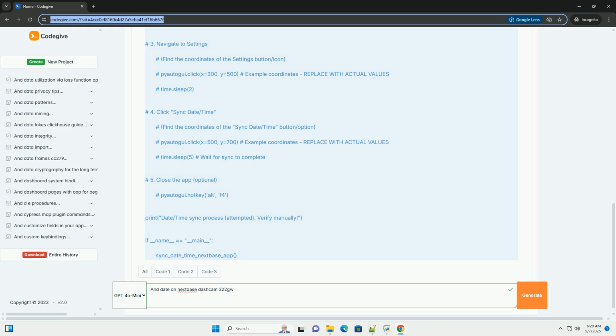Steps. 1. Power on. Turn on your Nextbase 322GW dashcam. It should automatically start recording, unless you've disabled auto recording in the settings. 2. Stop recording. Press the OK button, the central button on the dashcam, to stop the current recording. You need to stop recording to access the menu.